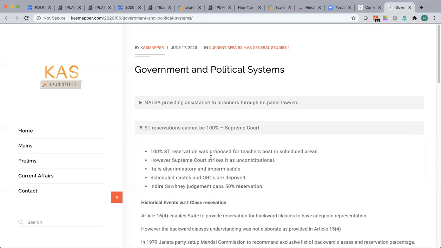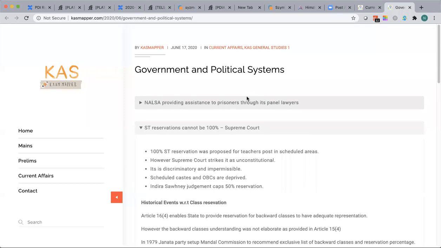We touched upon Article 15, Article 16 in the context of historical examples. So any questions, let me know. I'll give a couple of minutes. I know it is a very elaborate process. I just wanted to cover from top to bottom so that your concepts get clear, not expecting it to be clear today. In future, you will quite often get into these cases. Quite often you encounter Article 15. Quite often you encounter 16.